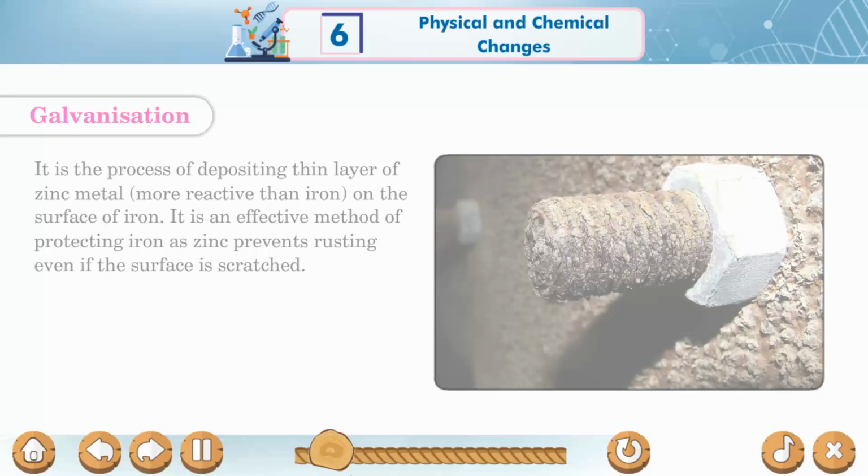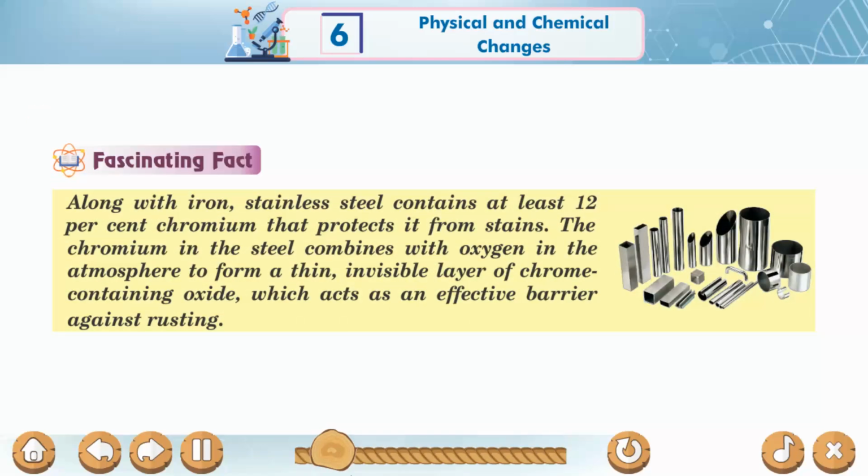Fascinating fact. Along with iron, stainless steel contains at least 12% chromium that protects it from stains. The chromium in the steel combines with oxygen in the atmosphere to form a thin, invisible layer of chromium oxide, which acts as an effective barrier against rusting.